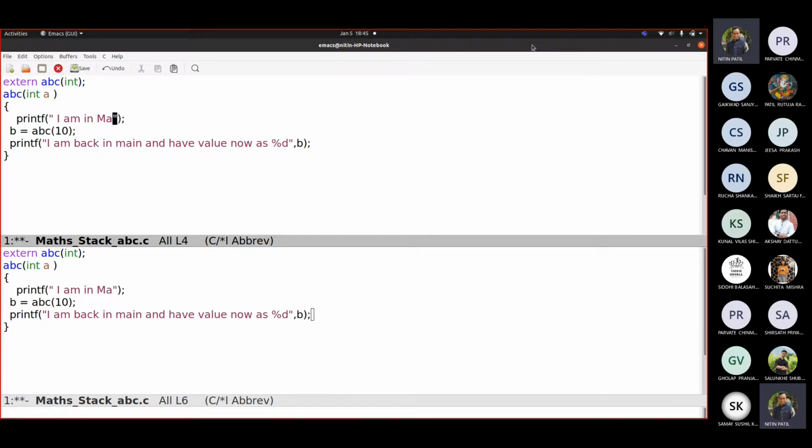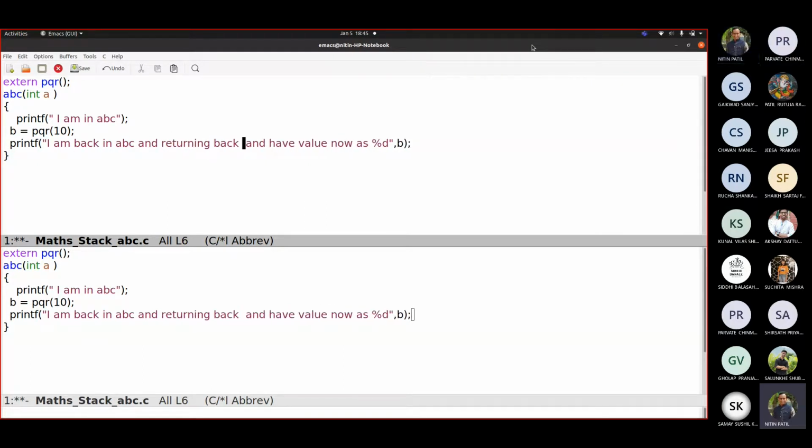I am in ABC, correct? There is a function called PQR. We are calling another function from ABC. So this ABC will call PQR, and we are not passing any parameter here. You can pass it there. I'm back in ABC and returning back to main.